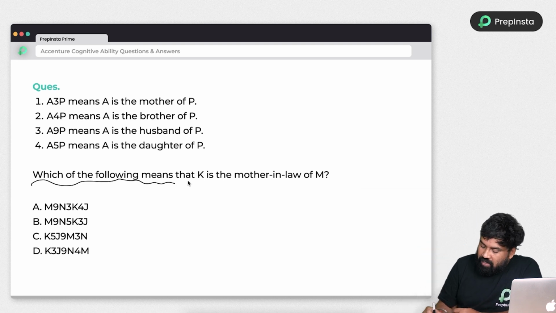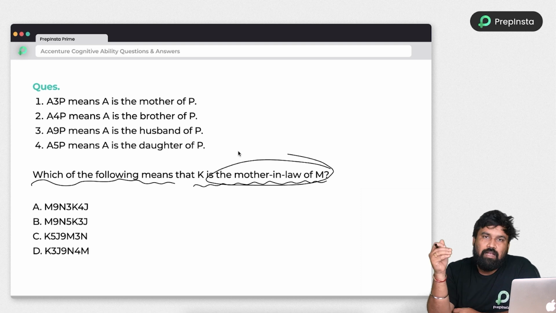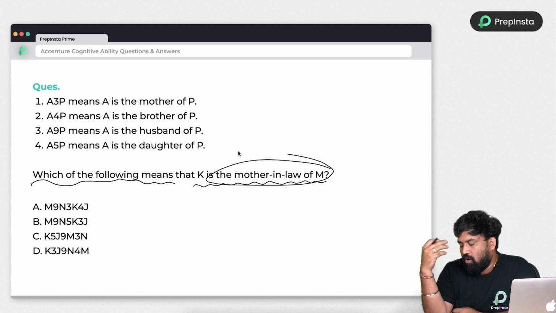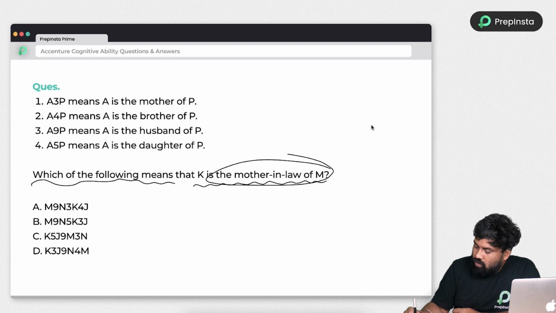And which of the following means that K is mother-in-law of M? K is mother-in-law of M. How can we say K is mother-in-law? So K is having some children and the children married to M.